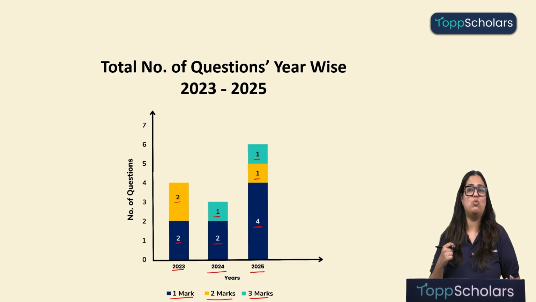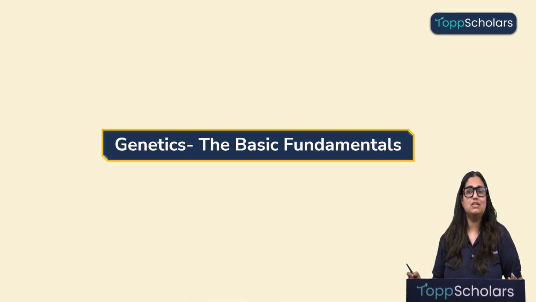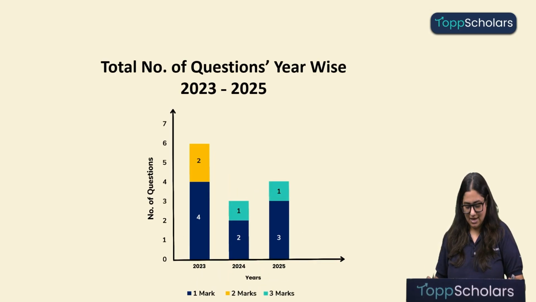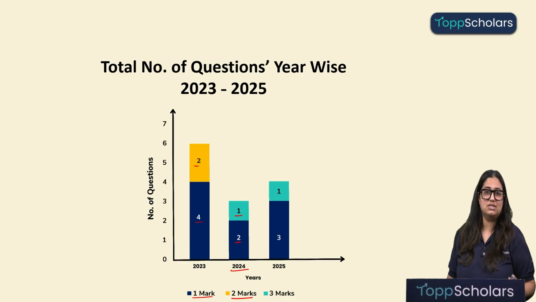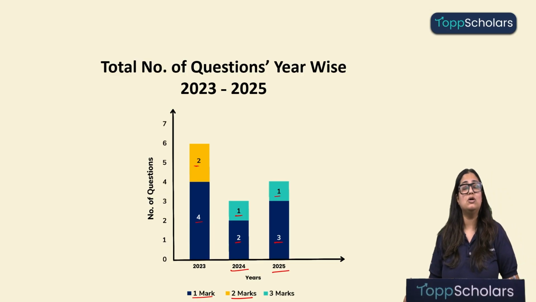Okay, now let's move on. Now we will start with the topic genetics, the basic fundamentals. But before looking at the questions, let's look at the weightage of the topic. In year 2023 children, 4 questions of 1 mark were asked and 2 questions of 2 marks were asked. In year 2024, 2 questions of 1 mark and 1 question of 3 mark was asked. And in year 2025, 3 questions of 1 mark and 1 question of 3 marks was asked.